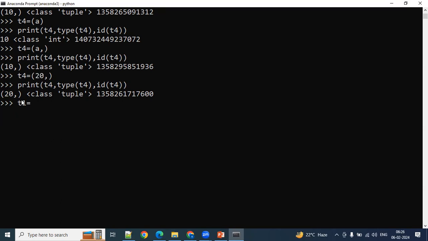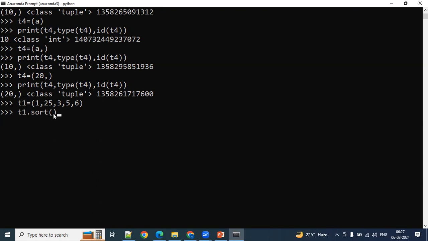Okay, I'll define one tuple here. T1 equal to, within brackets, 1 comma 1 comma 2 comma 5 comma 3 comma 25, and 5 comma 6 I'm taking. It's a tuple, and I wanted to sort it. Yesterday, what was the method I used to sort the data? L1 dot sort, right? Today I will try to use the T1 dot sort function.